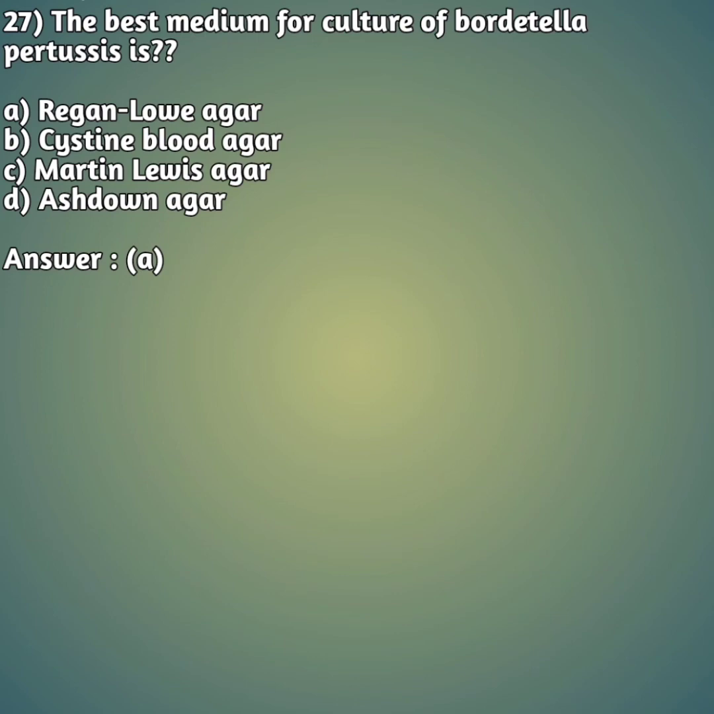So for the culture of Bordetella pertussis, what do you mean by pertussis? It is a kind of continuous whooping cough, right? So for the culture of this organism, option A, Regan-Lowe agar is the best medium for the culture of Bordetella pertussis.